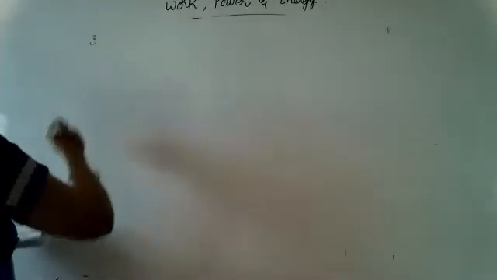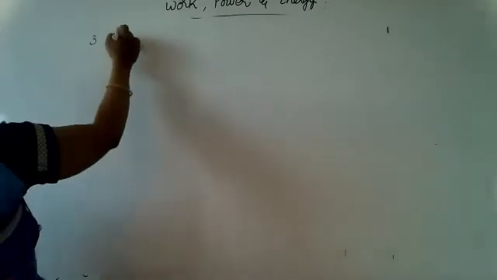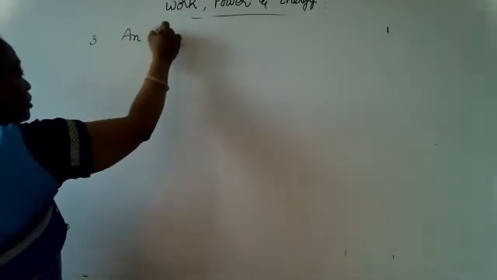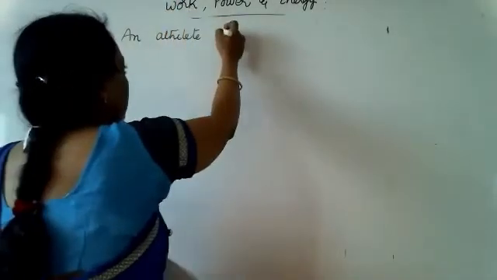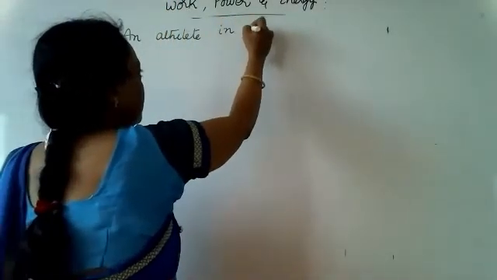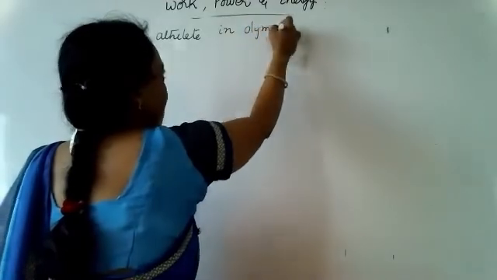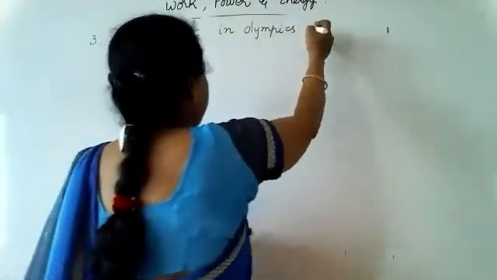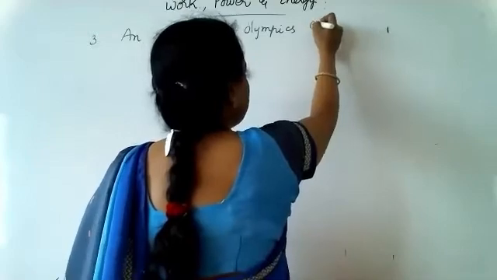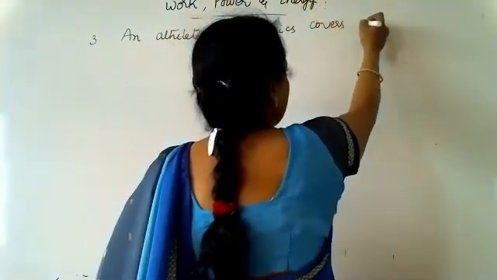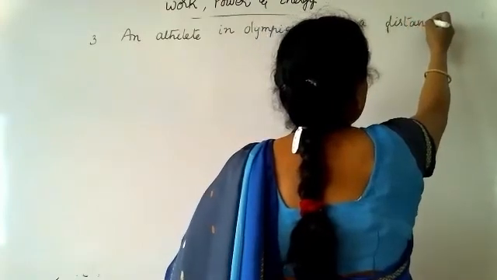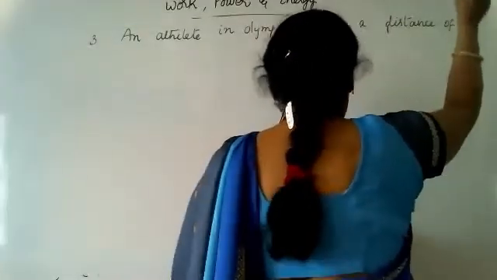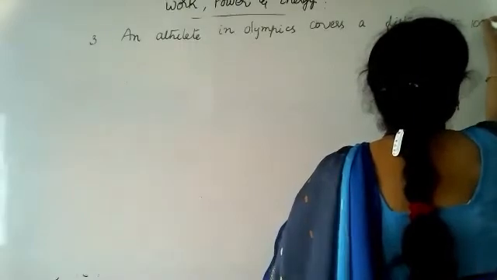So next will be the third problem. Note down the third problem. In this case, an athlete in the Olympic games covers a distance of 100 meters.